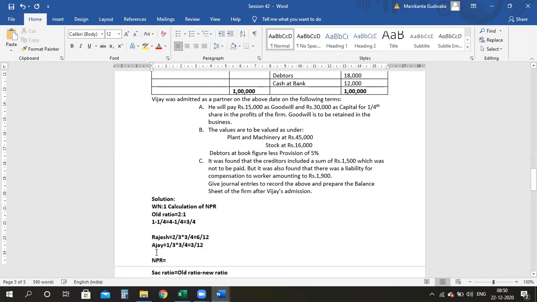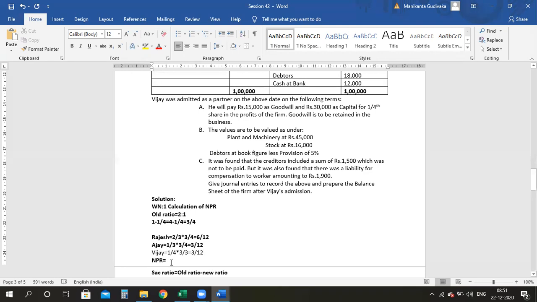So again, I have my Vijay, who is my new partner. He has been admitted at 1/4 share. Just to make numerator and denominator equal, I am multiplying and dividing by 3. So after doing it, I will get 3 by 12.